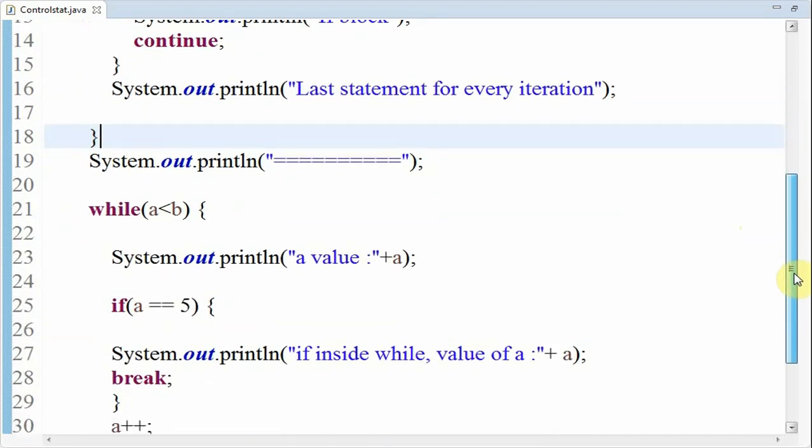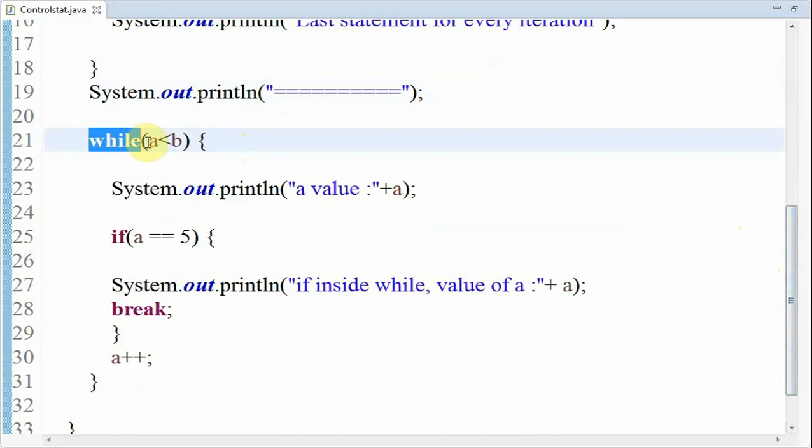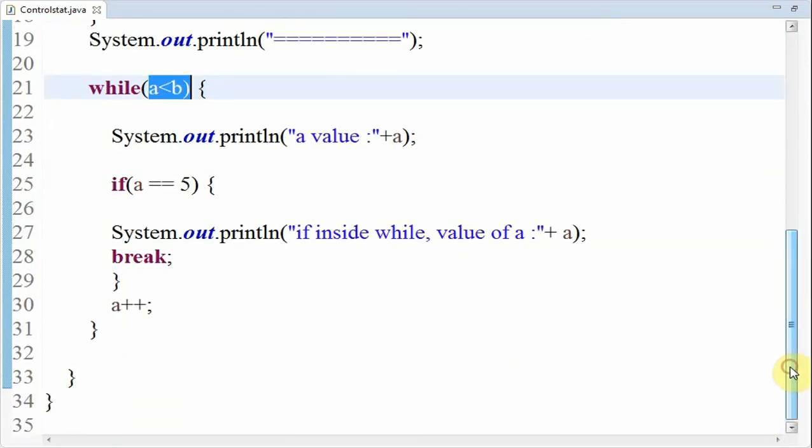Here you can see System.out.println just to differentiate the two blocks. Here you can see a while loop. The condition is a less than b. I have assigned values a and b as 1 and 15, so 15 times this loop is going to iterate. But here we have written break, so I will explain what the purpose of break is.